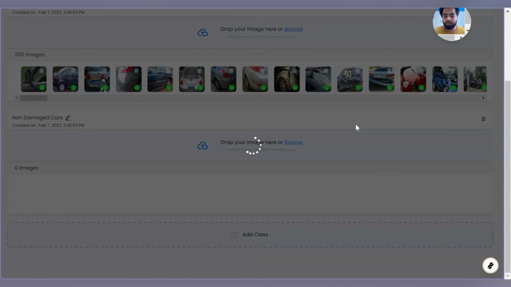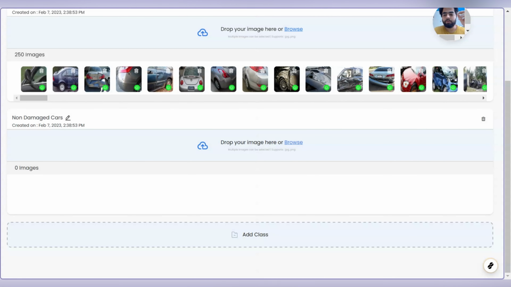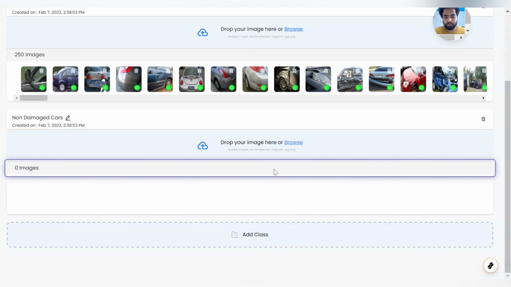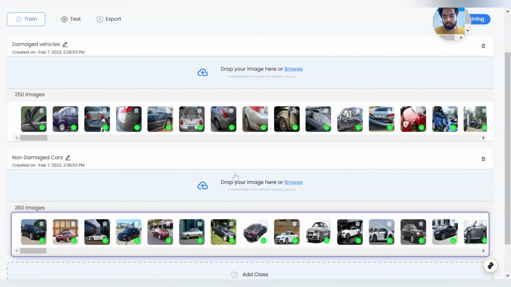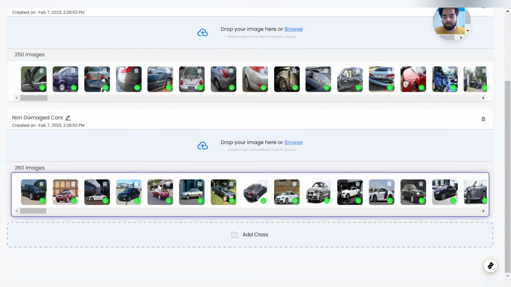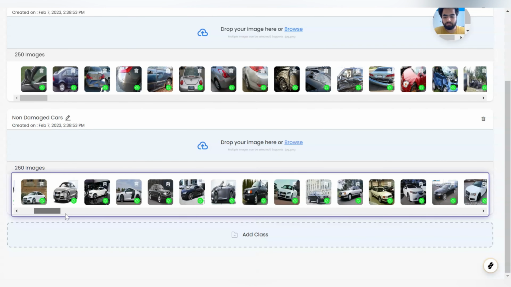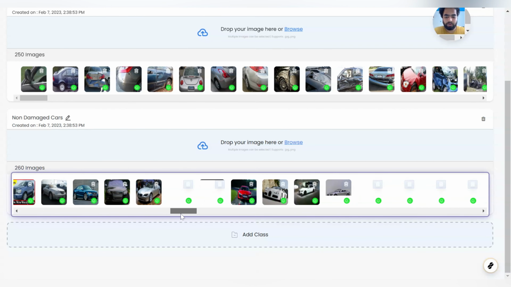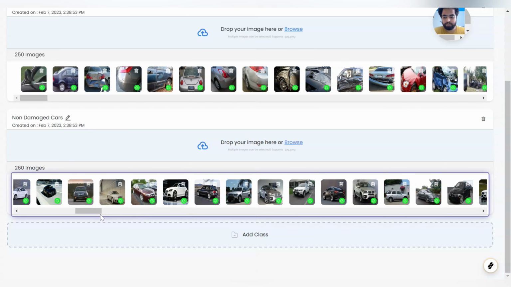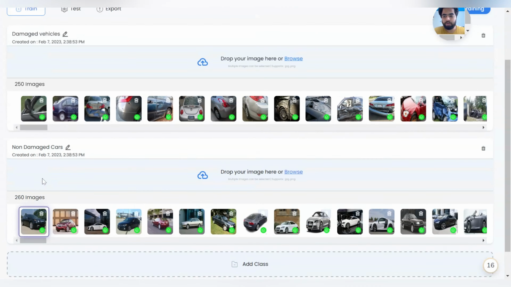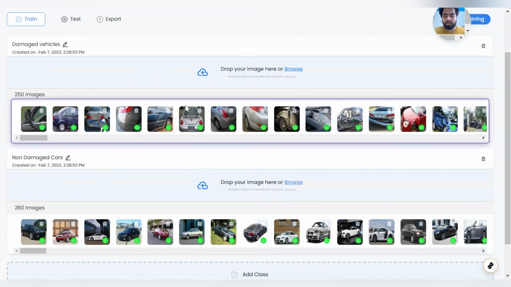I have also uploaded some images in non-damaged cars. There are 260 images of cars here which are not damaged, and 250 images in the other class.